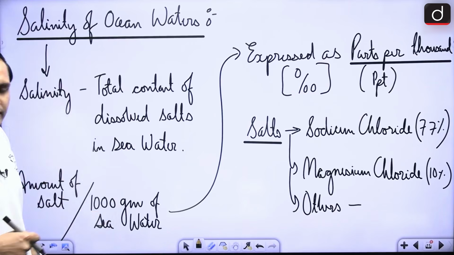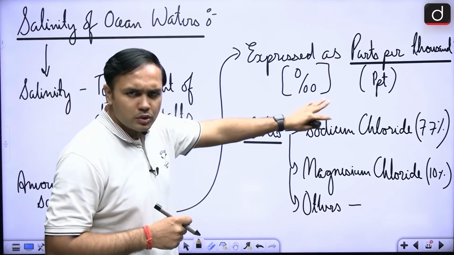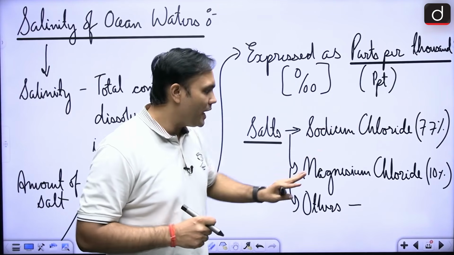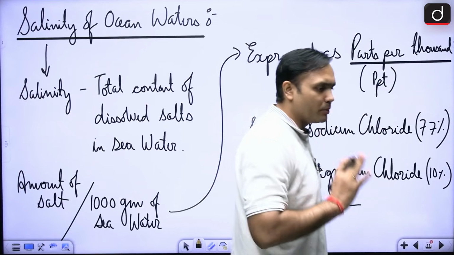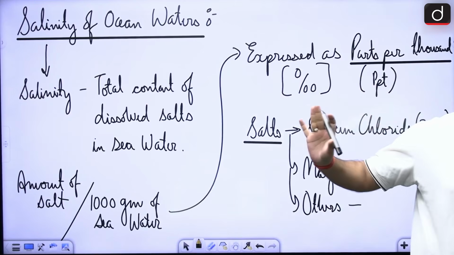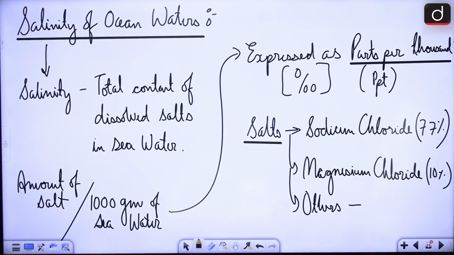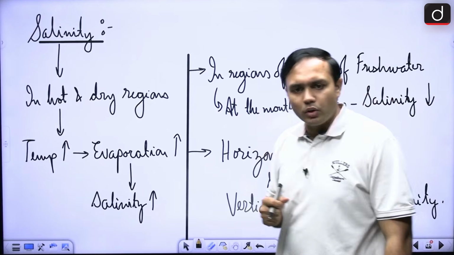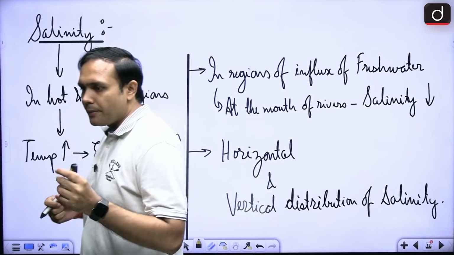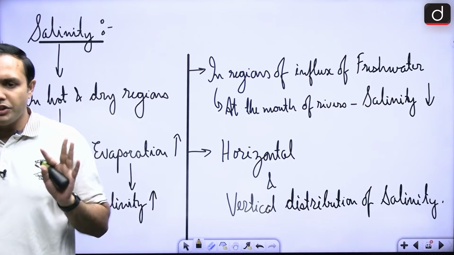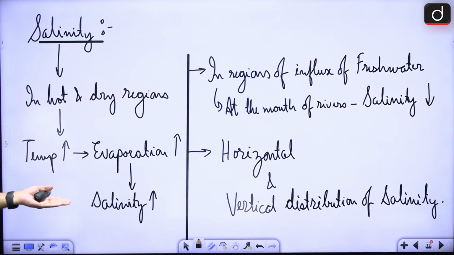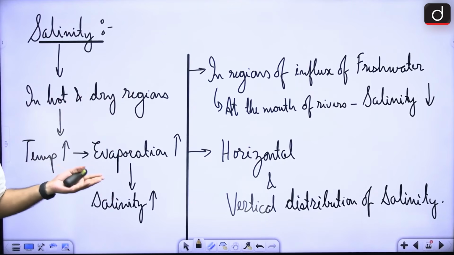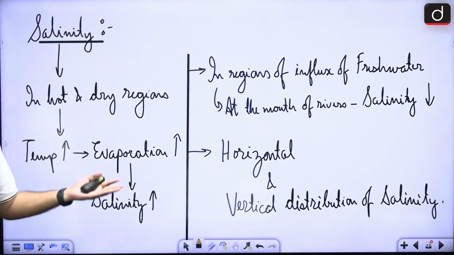And which are these salts that we are talking about? Mostly, it is sodium chloride 77% and magnesium chloride around 10%. There are other salts also, but the most important ones are these two. All right. Now, an important correlation that you can remember is that where temperatures are higher, the evaporation will be higher, and where evaporation is higher, salinity will be higher.